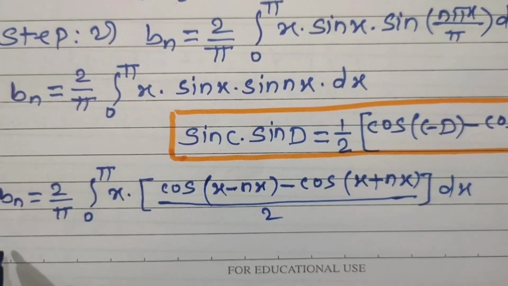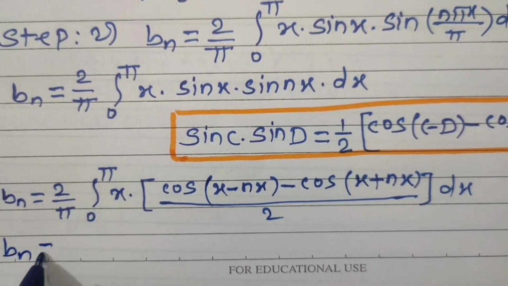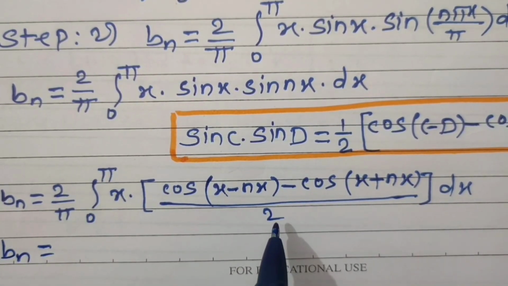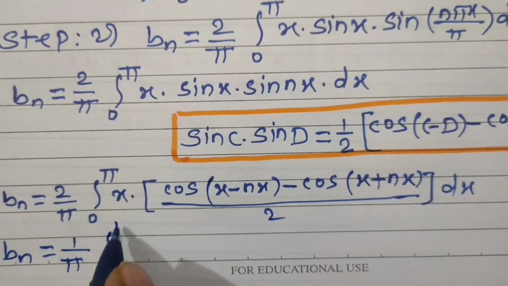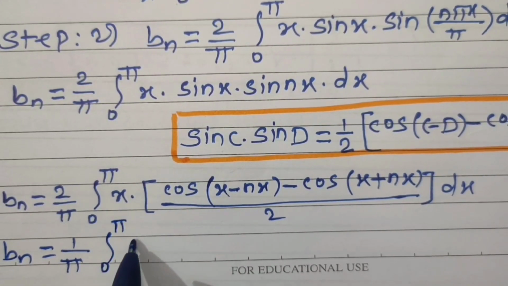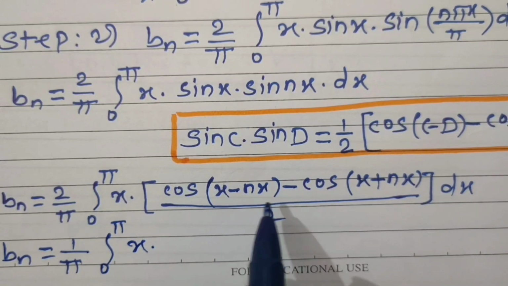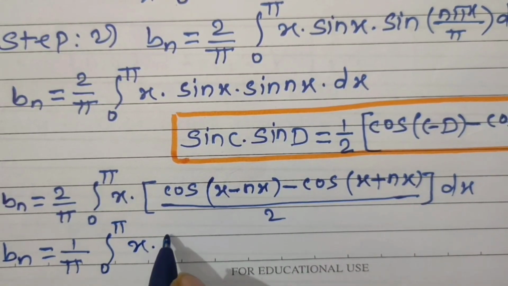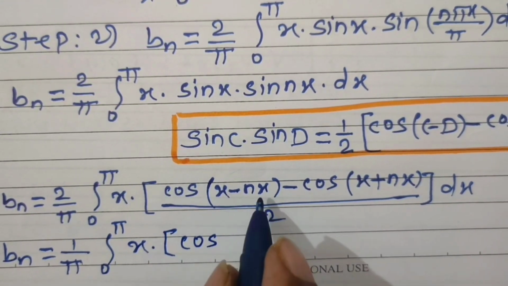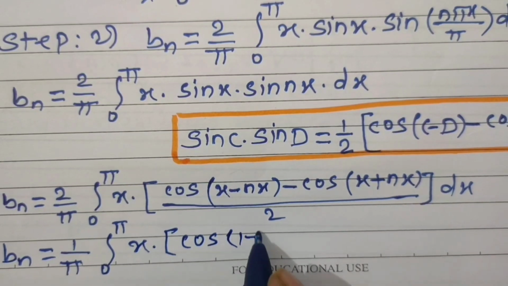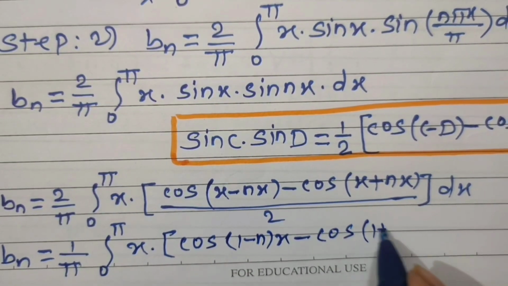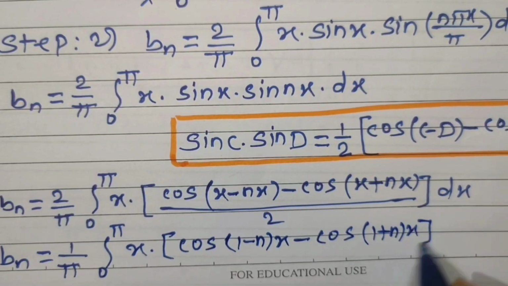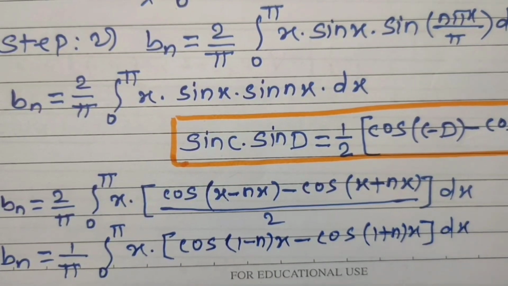Let us simplify this. These 2 cancel with these 2, then Bn is equal to 1 upon pi integral from 0 to pi x into, in this bracket, taking x common, cos of 1 minus n times x minus cos of 1 plus n times x, bracket close, integral with respect to x.